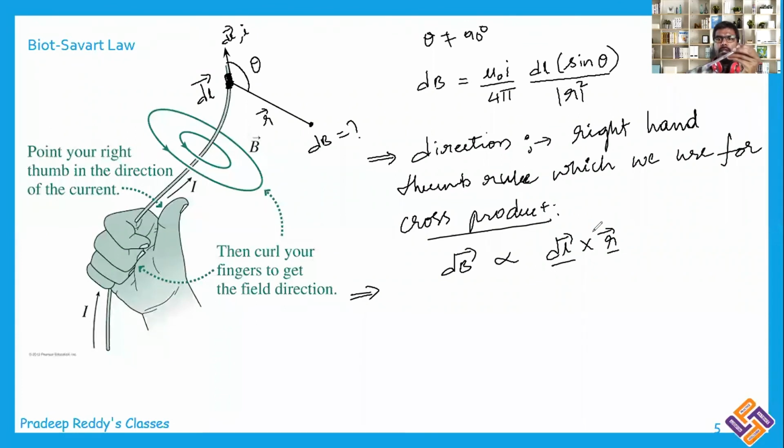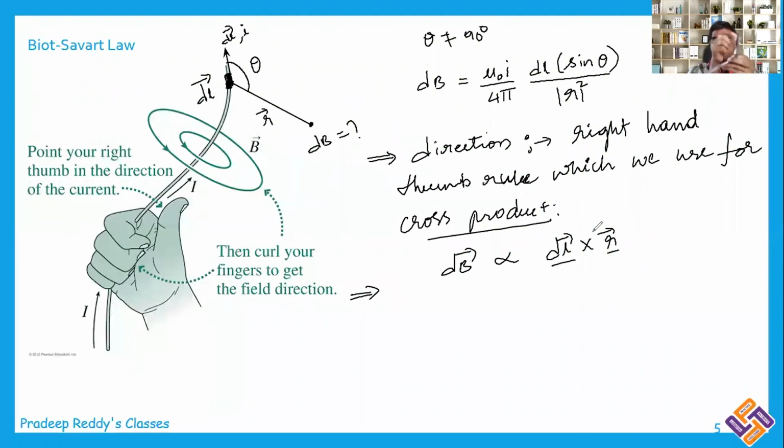So for that, I am putting my 4 fingers parallel to the first vector. Curl your 4 fingers towards the second vector. In which direction the thumb points, that gives the magnetic field direction. So I am putting my 4 fingers parallel to the dl bar, and curling my 4 fingers towards this r bar, and the thumb is pointing towards your side.